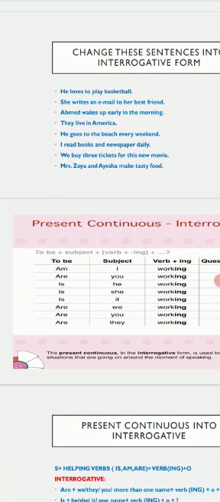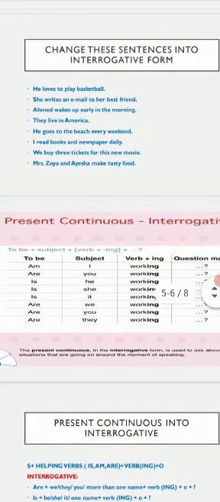For instance, am I working in this company? Okay, so you see, I have put helping verb at the first, then the subject, then the main verb with ing form, and then the object with a question mark. Are you working in this company? Or is she working in company?